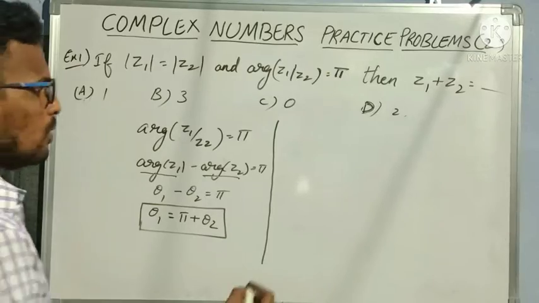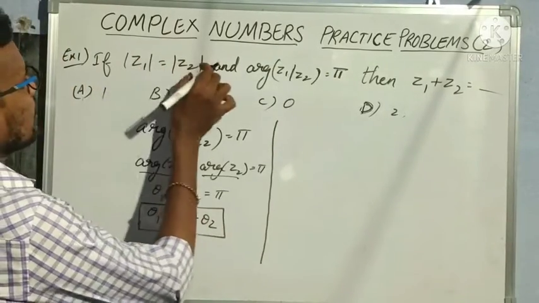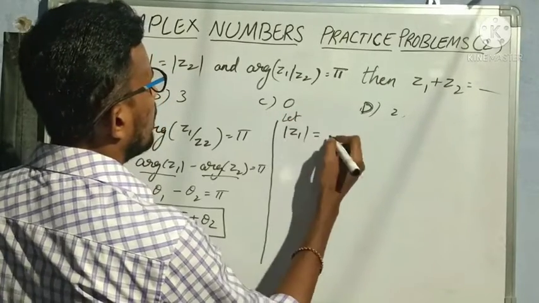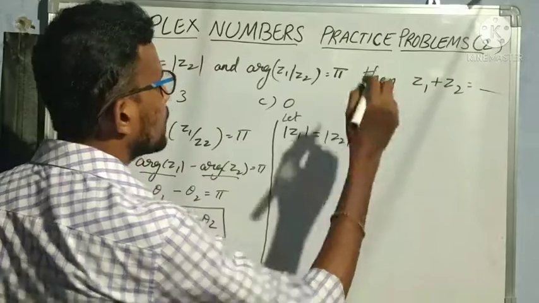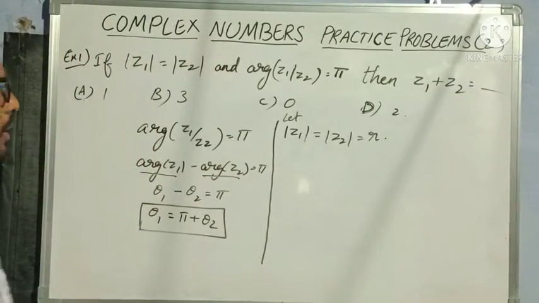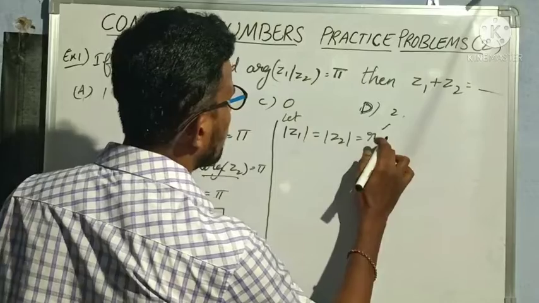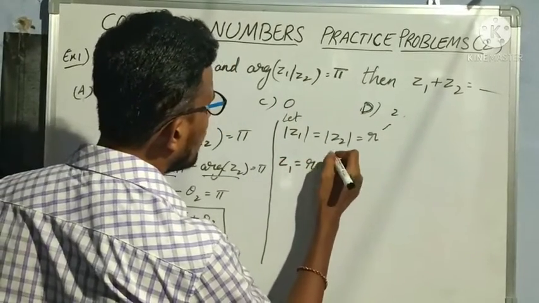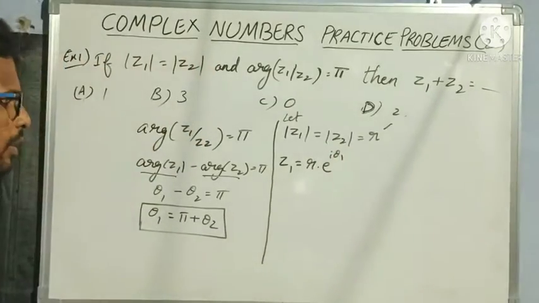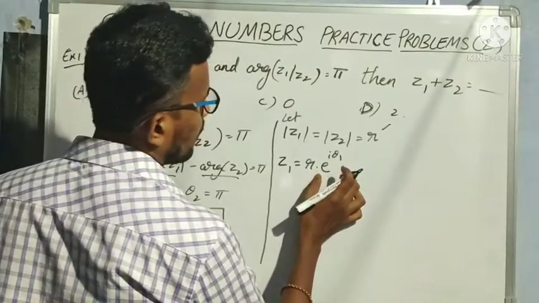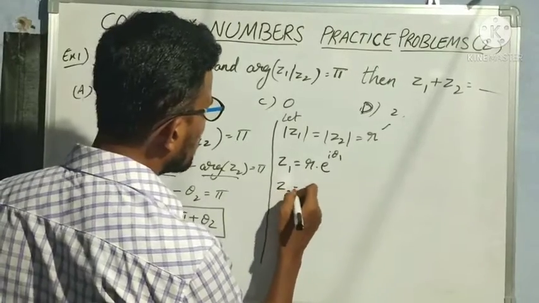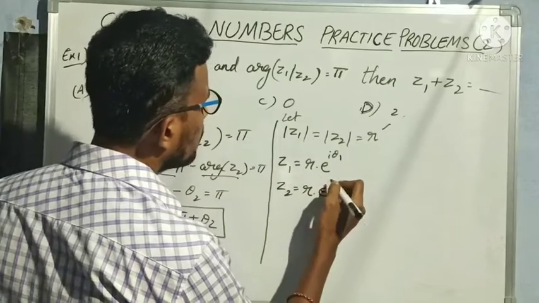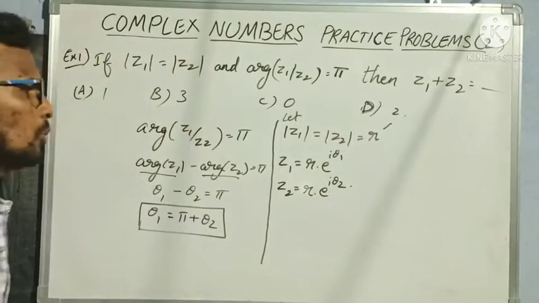Now let us come to modulus of Z1. Let modulus of Z1 is equal to modulus of Z2 is equal to R. I am taking my modulus value as R. Then Z1 is equal to r into e power i theta 1. This is the Euler's form of complex number Z1. In the same way, Z2 is equal to r into e power i theta 2, since my modulus value is r here also.